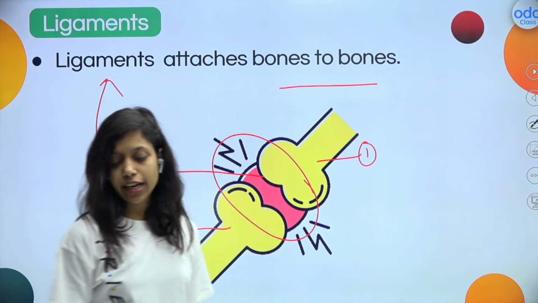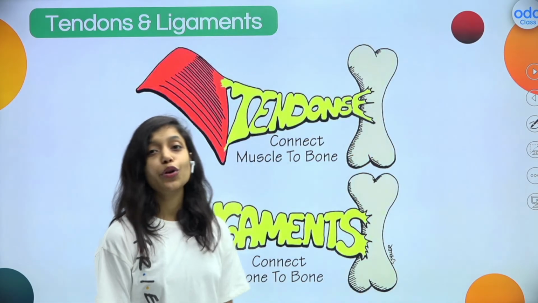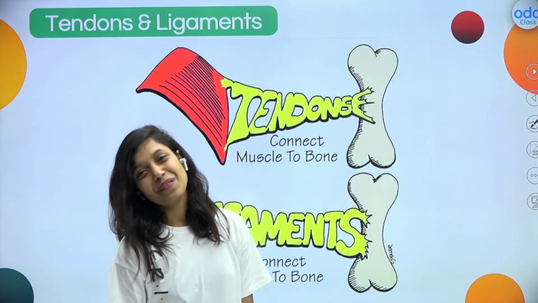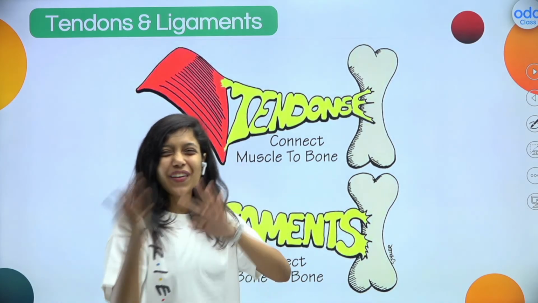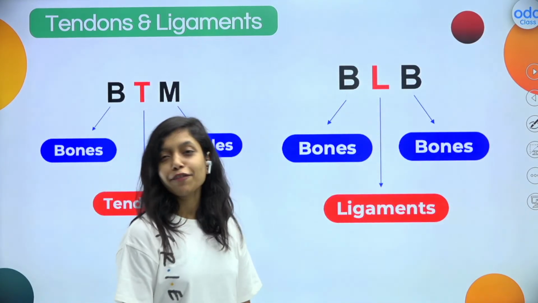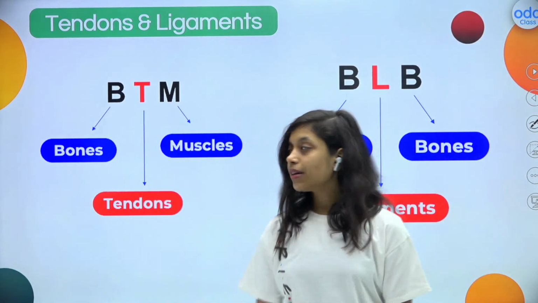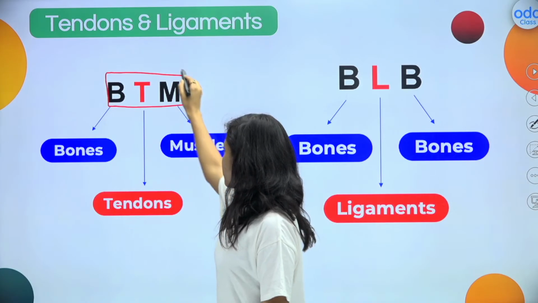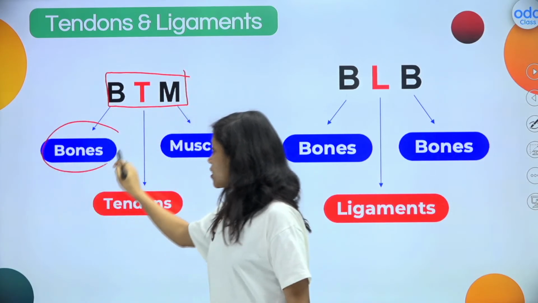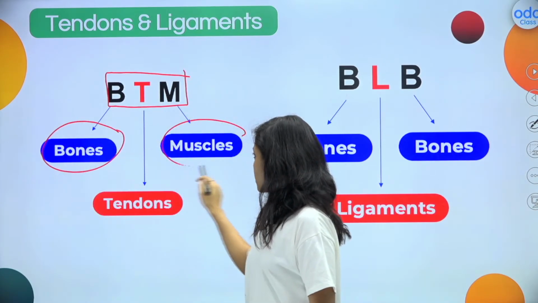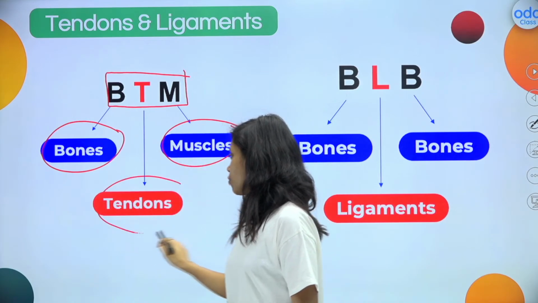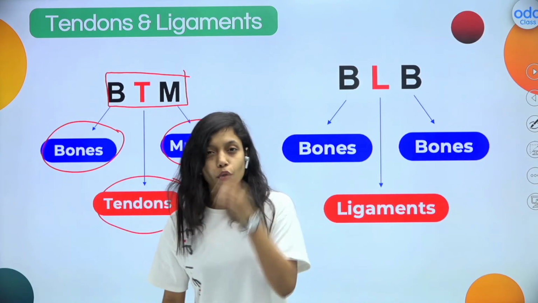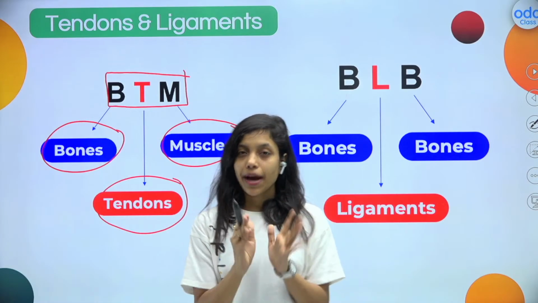Now I know you're getting confused, ma'am, about how to remember tendons and ligaments, what connects what. So that is why I have a clue here. You can easily remember this. BTM. What is this BTM? Bones are connected to muscles by T, that is tendons. BTM.